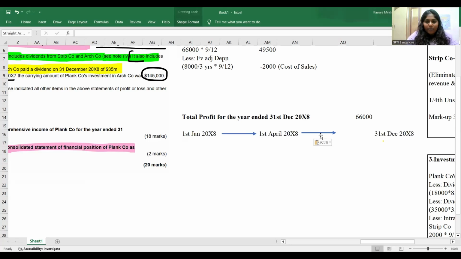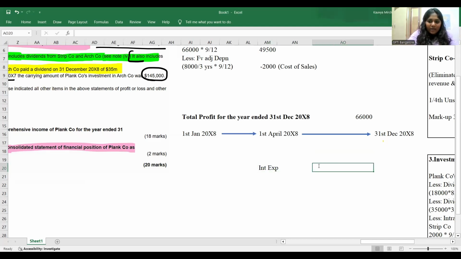I'm talking about strip company. That means this 5 million of interest expense purely happened during the post-acquisition period. That means I should reduce this interest expense only in the post-acquisition period, not in the pre-acquisition period.